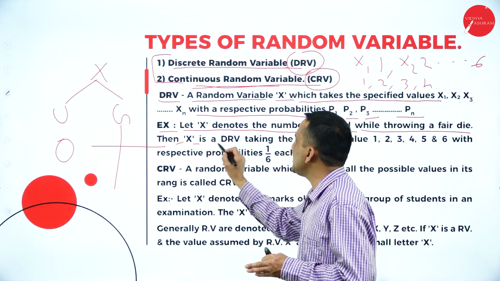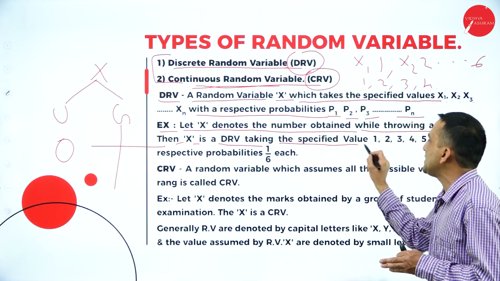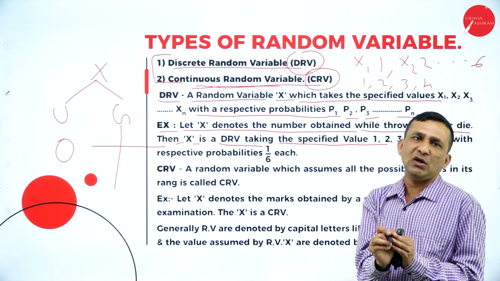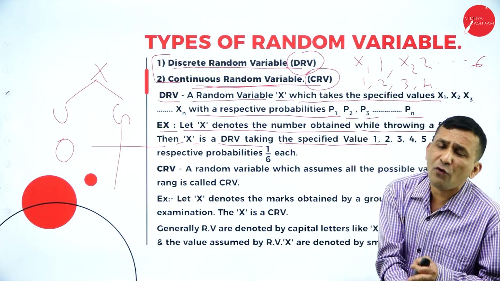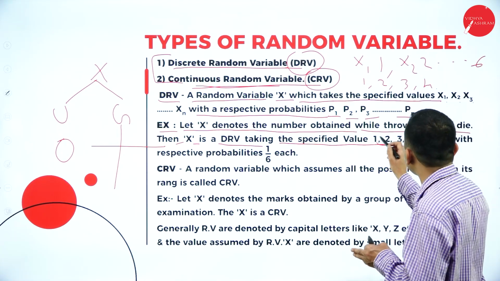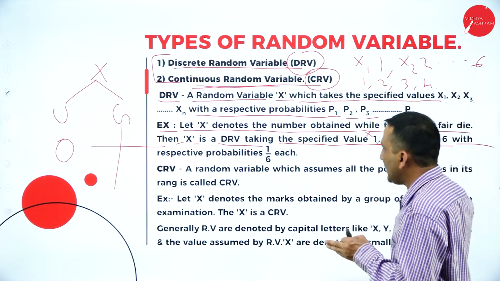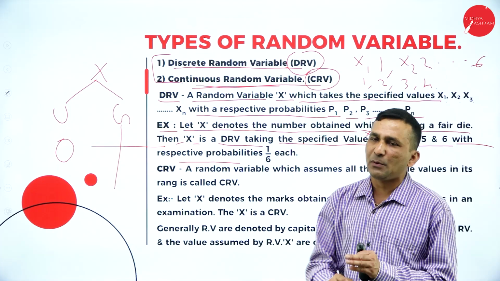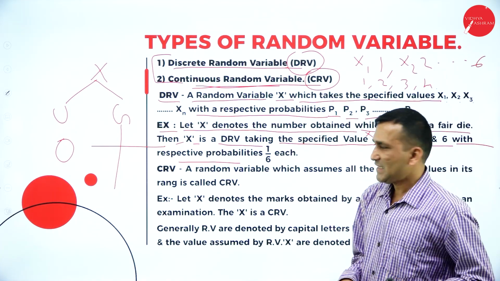Then X is a random variable taking the specified values, because unless you identify the X values, we can't go for further calculation. So for the 1 to 6 faces we are getting the X series, with respective probability 1 by 6. For each and every face the probability assigned is 1 by 6.